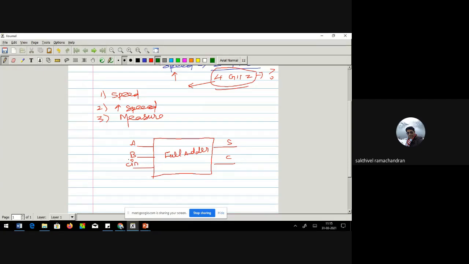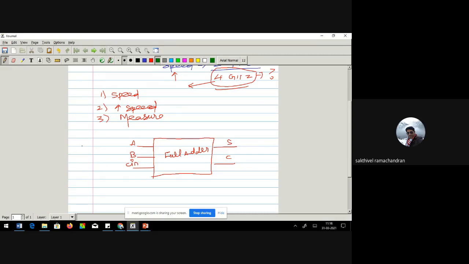Now my condition is something like this. I have a series of input for A, a series of input for B, and again a series of input for C. Typically, at the other end, for every set of input which I feed in, I will be getting a set of sum and carry. Now, it is not a single value which I am feeding in.